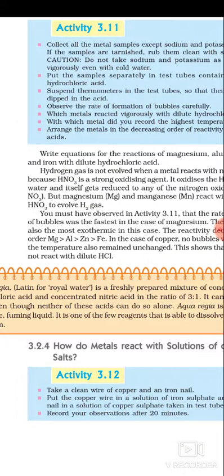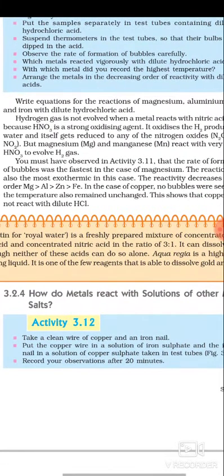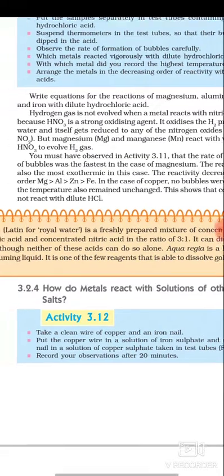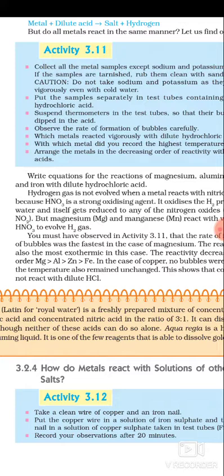That means copper is not reacting with the dilute acid, and the remaining metals have the order: magnesium greater than aluminum, aluminum greater than zinc, zinc greater than iron in reactivity. This is our reaction of metals with dilute acid.